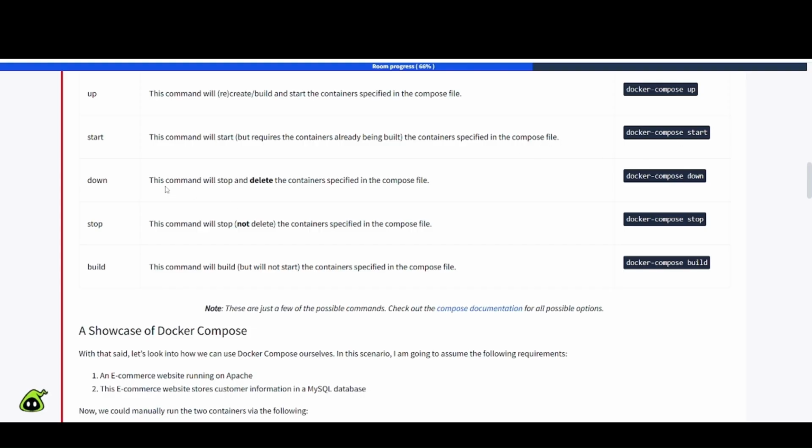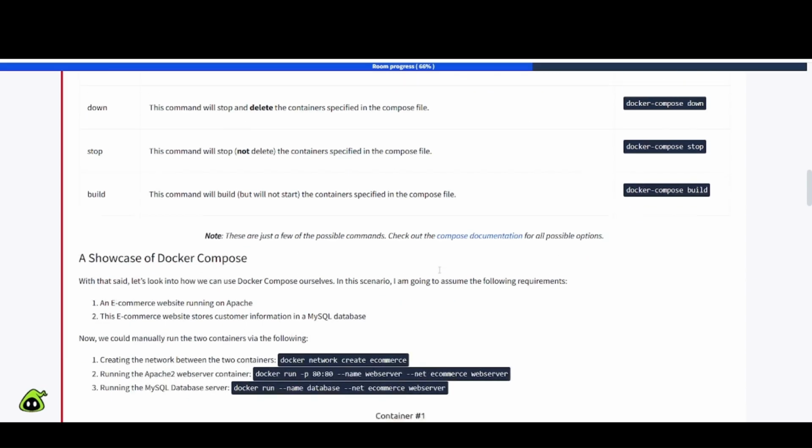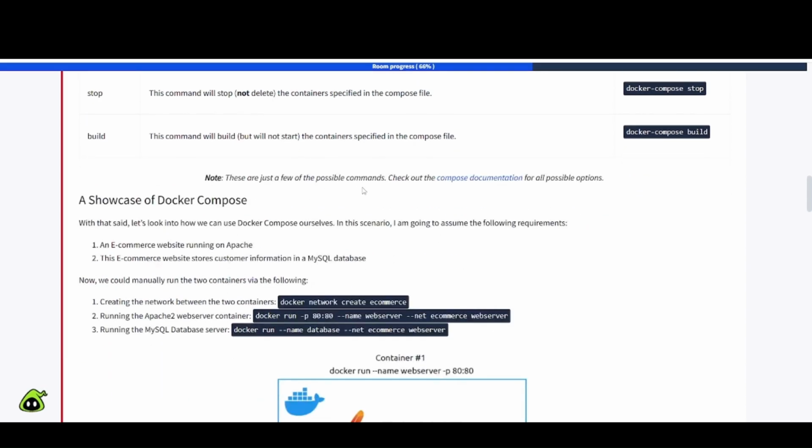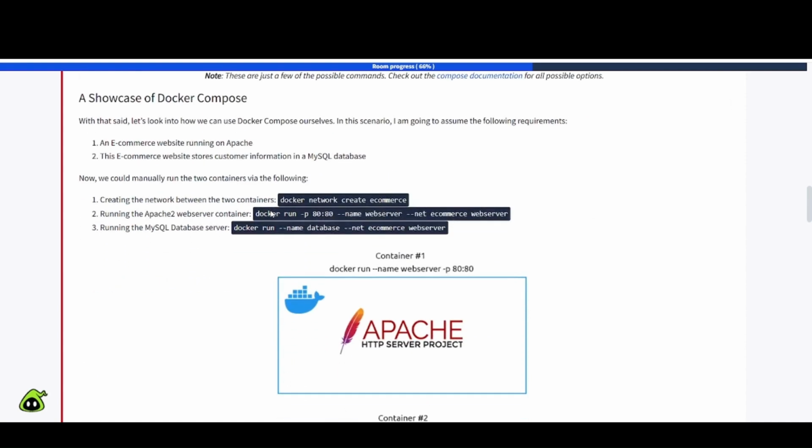So let's take a look at the other ones. Down: this command will stop and delete the containers specified in the compose file. Stop: this command will stop, but not delete, the containers specified in the compose file. And then build: this command will build but will not start the containers specified in the compose file. Note, these are just a few possible commands. Check out the compose documentation for all possible options.